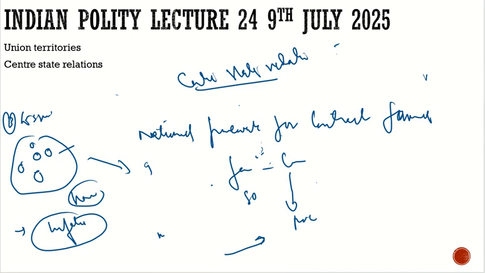So what did this amendment do? The amendment removed tomatoes, potatoes and onions from the Essential Commodities Act. So they are not essential commodities any more. So what will it lead to? It will lead to the private sector coming in. They will buy it on any basis. They will buy it in bulk, and they can manipulate the market. So this was not liked by the farmers. So they revolted against it, and eventually the government was forced to drop these acts.